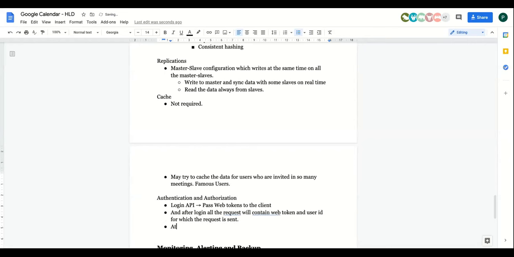At the web or front end layer, you will authenticate the user with the web token and the user ID passed as a part of the request. I hope this is clear to everyone.